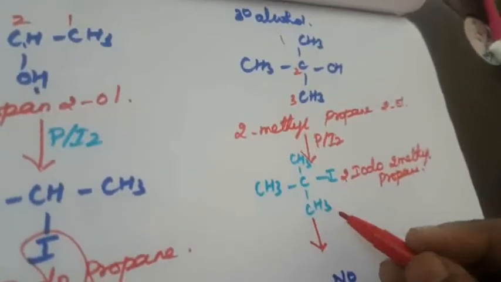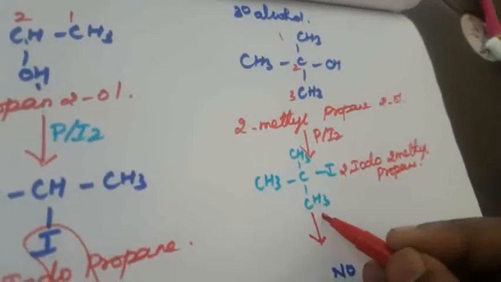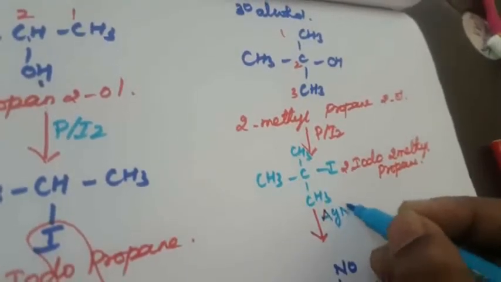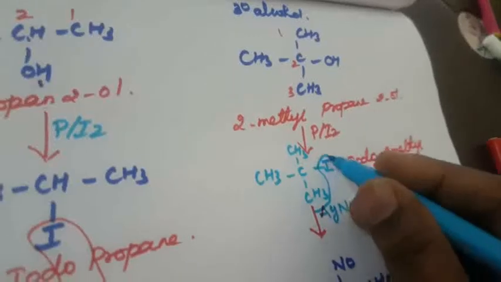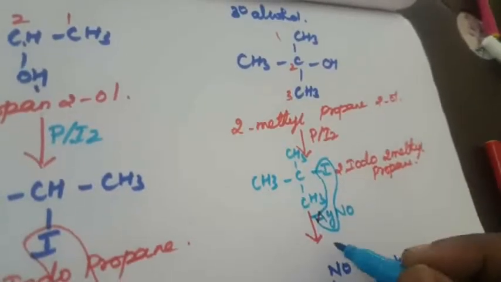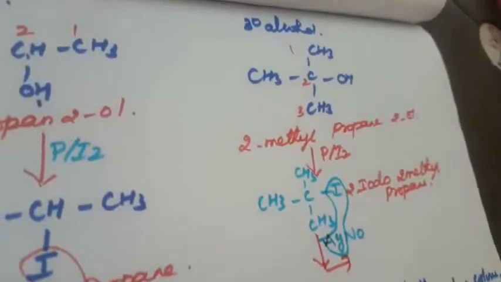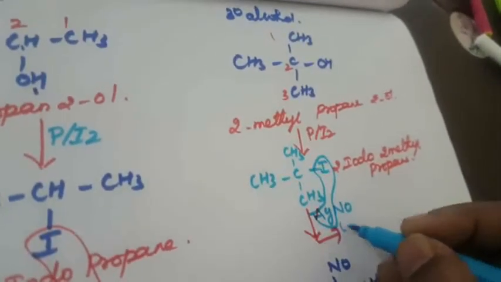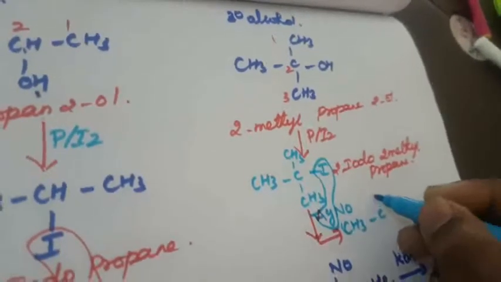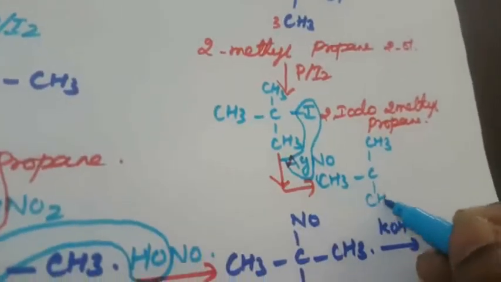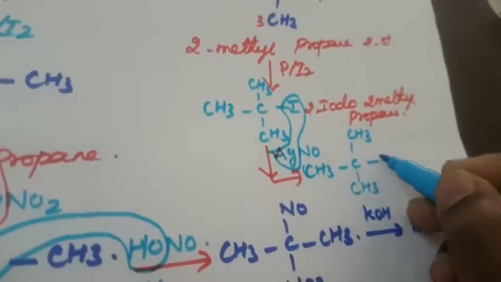So next, again it will react with silver nitrite, AgNO2. Silver iodide will be replaced. What is the compound I am writing here? CH3, C, CH3, here CH3, here NO2.